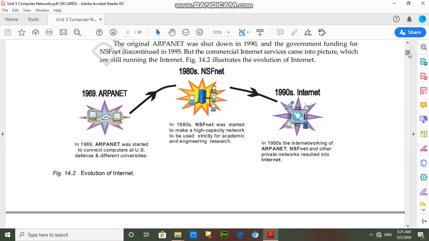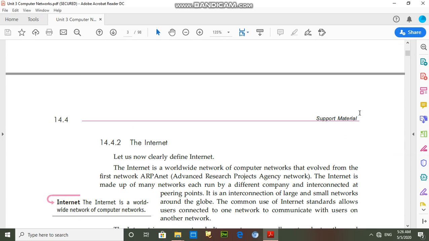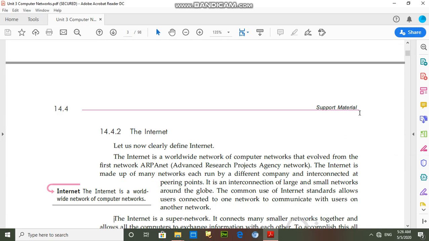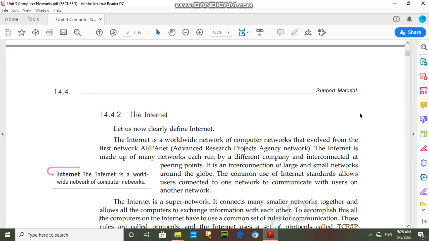So students, we have to study about what is the internet. The internet means the network of networks, or in a simple way we can say that the internet is the global network in which we can access each and every computer from any location. There is no limitation of timing and distance.